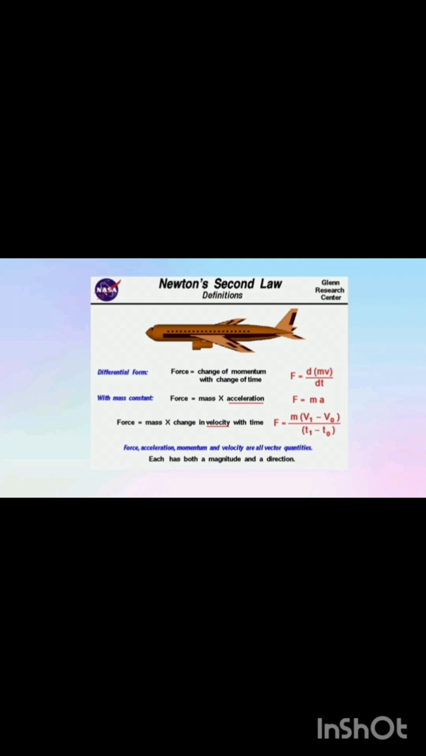Here force is equal to the change of momentum with change of time, so F equals d(mv)/dt. Force is equal to mass into acceleration, ma. Force, acceleration, momentum and velocity are all vector quantities. Each has both magnitude and direction.